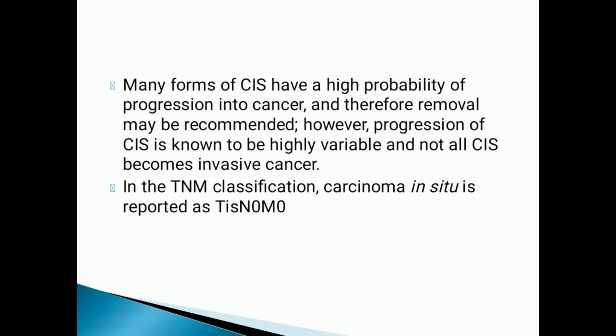In the TNM classification, which stands for tumor, node, and metastasis, staging of the tumor is given accordingly, and carcinoma in situ is reported as Tis N0 M0.